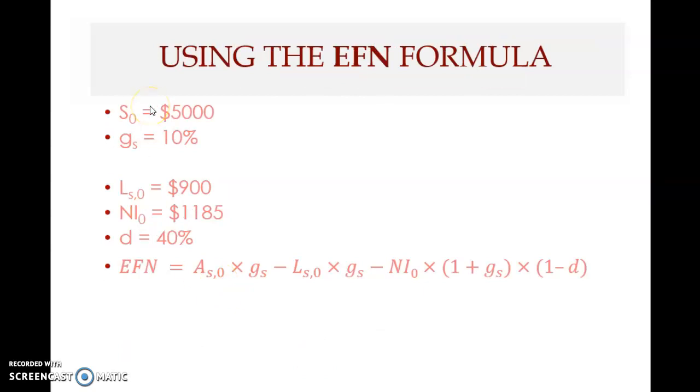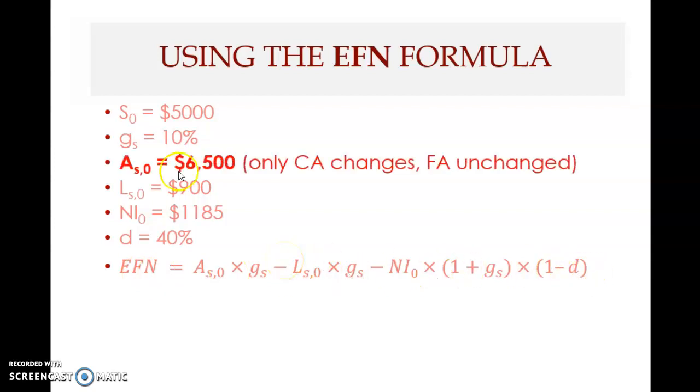Now we try and use the EFN formula in this particular example where there is excess capacity, meaning the company is operating at less than full capacity. The information is still the same. The current level of sales is 5,000. This is the same as the previous example. The growth rate in sales is 10%. The spontaneous liability level, the payables, is 900. The net income for the current year is 1,185. Dividend payout ratio is 40%. And this is the formula that we have used before. This is equation number 10 that we have seen.